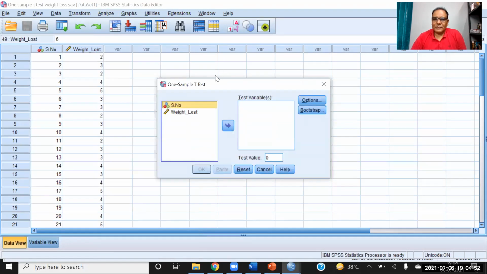In one sample t-test, because we are having the data of the sample, we can transfer the sample here, weight loss, and you can see there is a value called test value. This test value is demanding the population mean. So here you have to put the population mean. We assume it is 5, and okay.